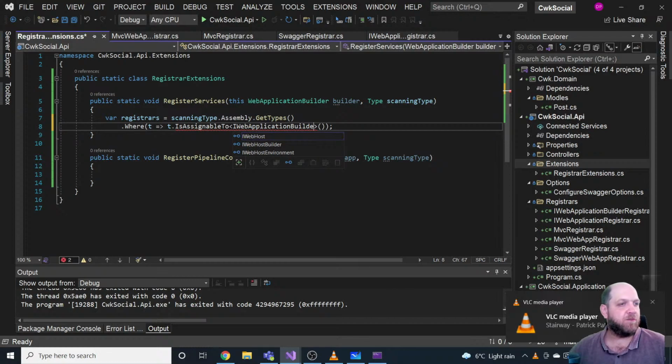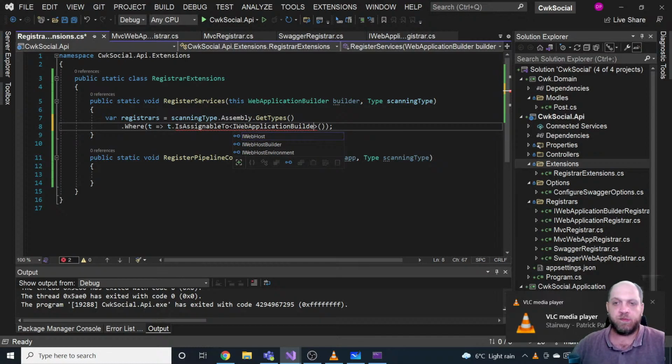Now, really the last step that we would have to do right now is go back here in our Program class, and we would just have to add these 2 lines of code. So first one, we would have builder, and then on this builder, how did we call this method? Oh, I already forgot it. RegisterServices, and we just have to specify the type. So yeah, let's go back to Program, builder.RegisterServices. In this case, we have our registers in the same assembly. So you just have to specify a type of class or even an interface that is part of this assembly.